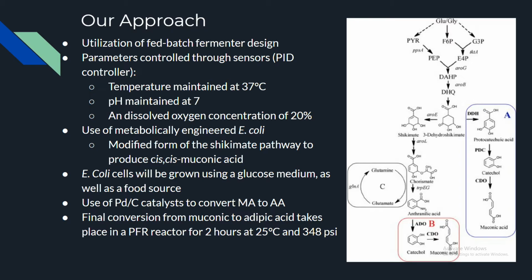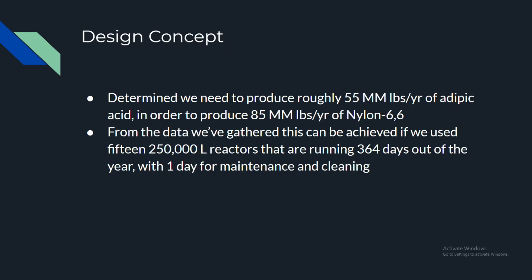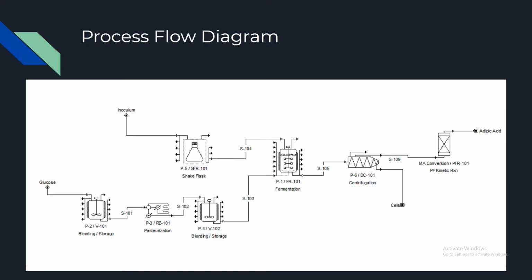This final conversion will take place in a PFR reactor for 2 hours at 25 degrees Celsius and 348 psi. We determined to produce roughly 55 million pounds a year of adipic acid in order to produce the 85 million pounds per year of nylon 6,6. From the data we gathered, this can be achieved if we used 15 250,000 liter reactors that run 364 days out of the year, with 1 day for maintenance and cleaning. Below shows our process flow diagram, starting from the glucose all the way to the fermentation and finally the adipic acid.